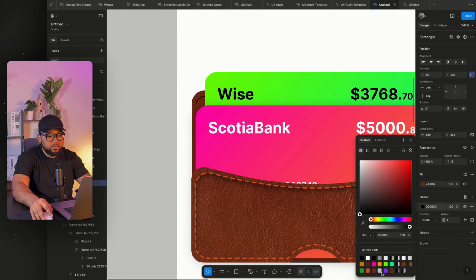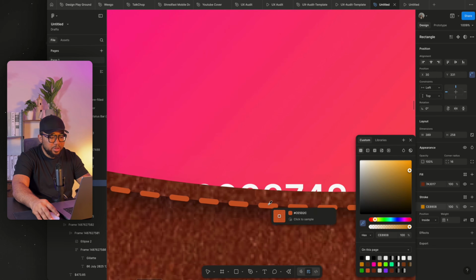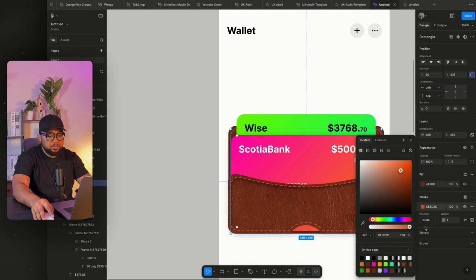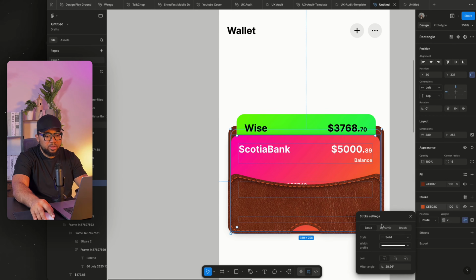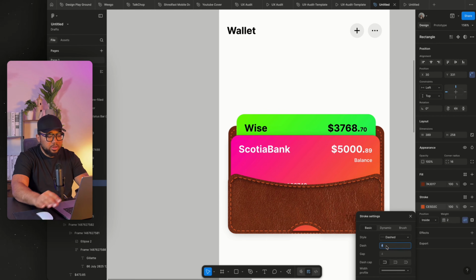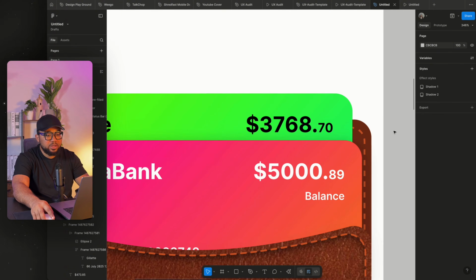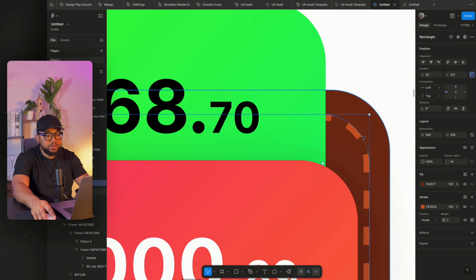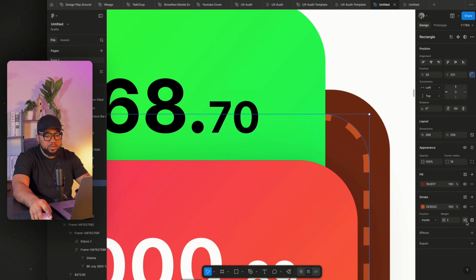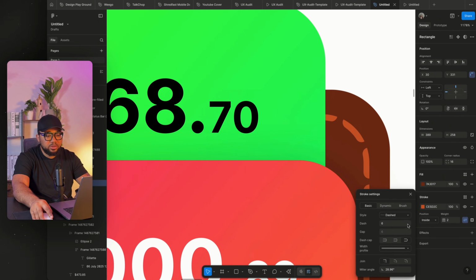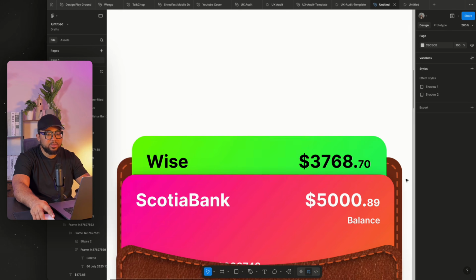And add a stroke, and the stroke we're using is this, right? So I'm just going to use the color picker and pick the color, then set this to 2 and come here, select, and I'm going to use 6, and at the end we have something that looks like this. Now you see that it has sharp edge, so I'm going to come here and click on this, make sure that this is now centered so it looks like a stitch.